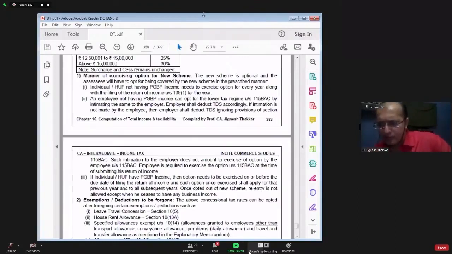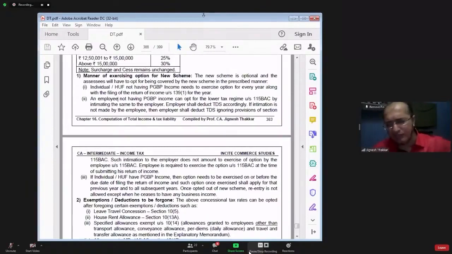Presumptive 44AD business, that provision continues. See, Sarvana, section 44AD was for the purpose of computation of income. 115BAC is not for computation of income, it is for computation of tax liability. The basic purpose of these sections is different. Are you understanding?